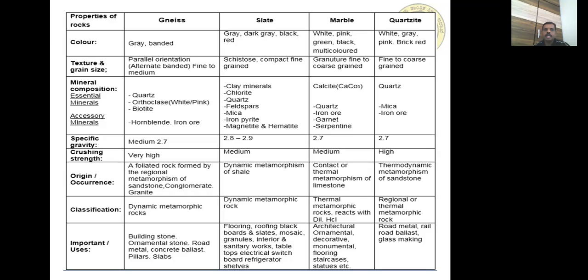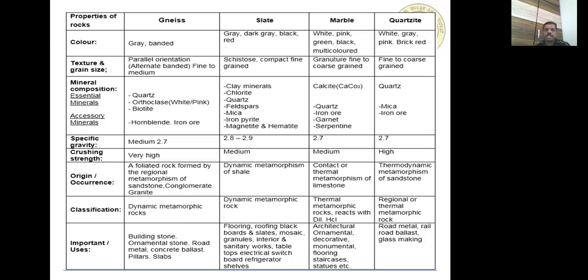Next, coming to descriptive study of important rocks. First, coming to gneiss. Color: normally it is gray color, banded, etc. You can say it is leucocratic.